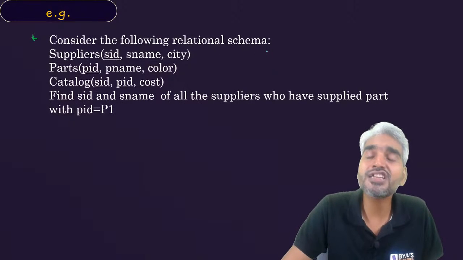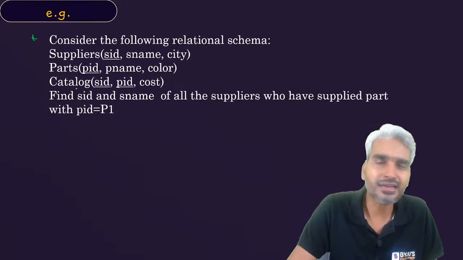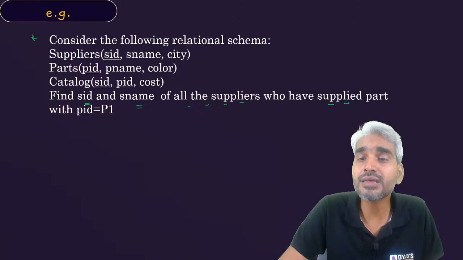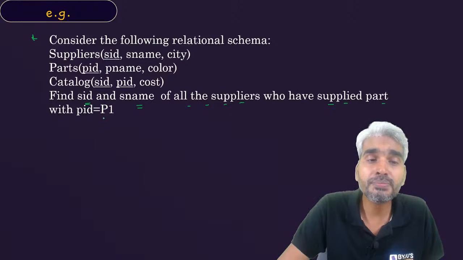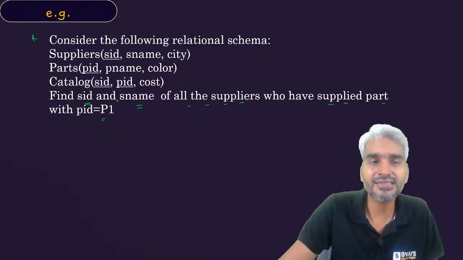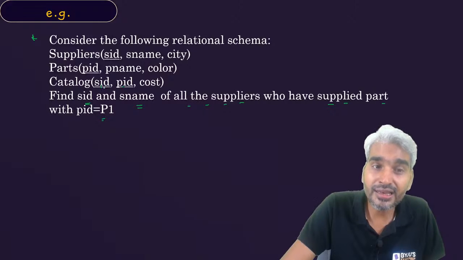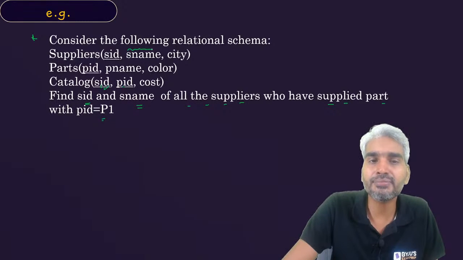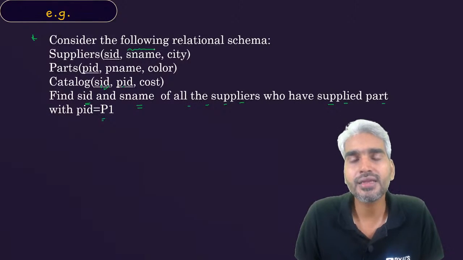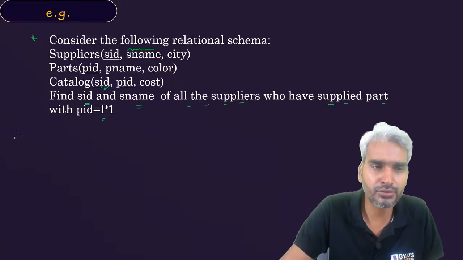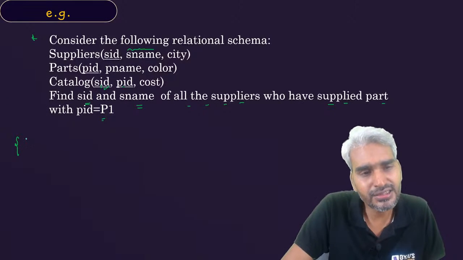Consider the following relational schema: supplier, part, catalog, C. Now this time it is asking for the SID and S name of all the suppliers who have supplied part with PID equals to P1. Now the idea is the supplier has supplied the part, it's okay, but the name of that supplier is available in the separate table supplier. So you will be left with no choice, but you will say, okay, let's assume that this T is my tuple variable.